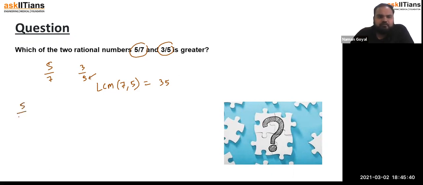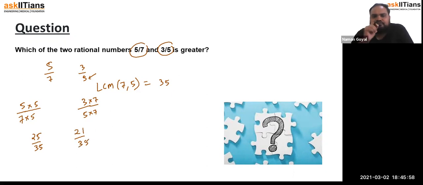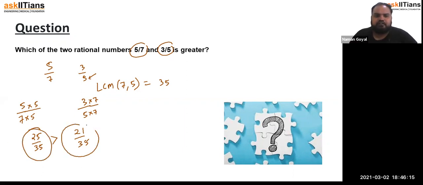So this becomes 5 into 5 over 7 into 5, and this becomes 3 into 7 over 5 into 7. So this quantity is 25 upon 35, and this quantity is 21 upon 35. Now 25 upon 35 is greater than 21 upon 35 because the denominator is the same, and as I told you, the number which contains the larger numerator becomes larger, right?